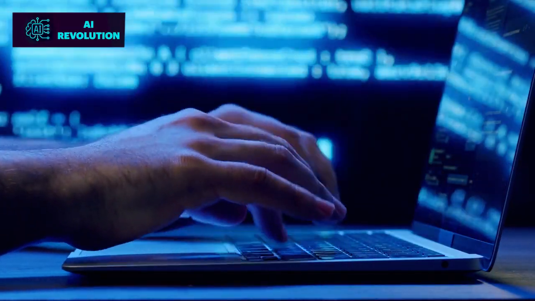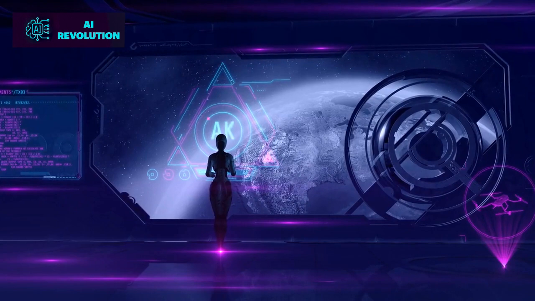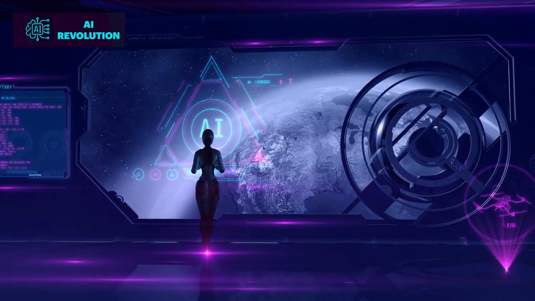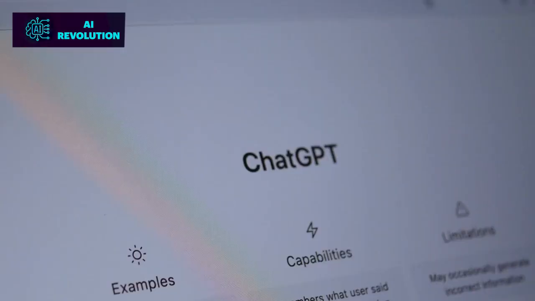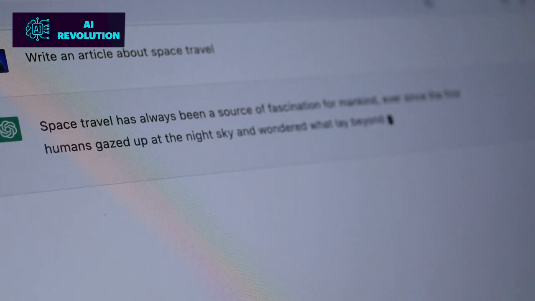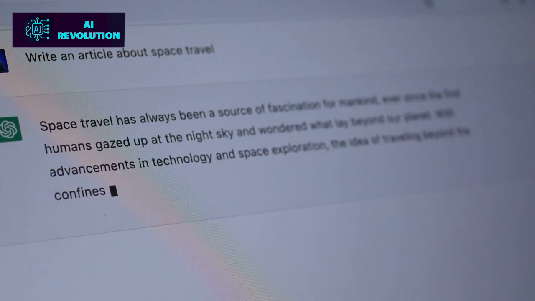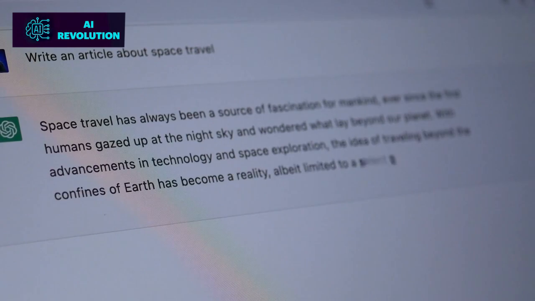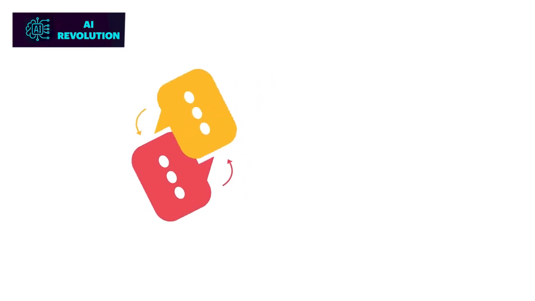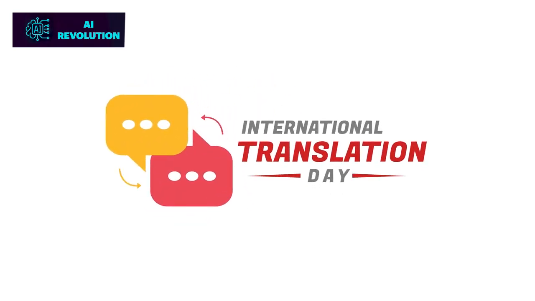Features of each. Both Bard and ChatGPT have a wide range of features, but here are a few of the most notable. Text generation. Both Bard and ChatGPT can generate text in a variety of formats, including articles, blog posts, code, scripts, musical pieces, email, and letters. Translation. Both can translate text between over 100 languages.